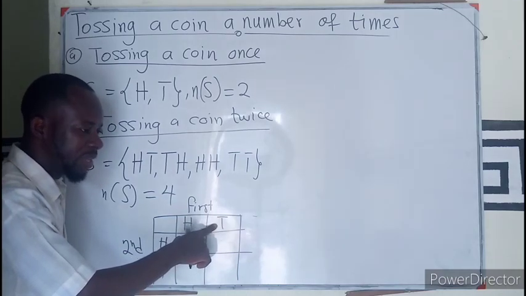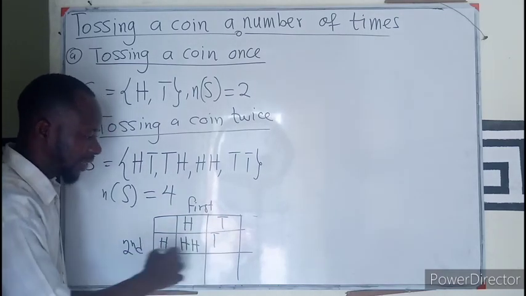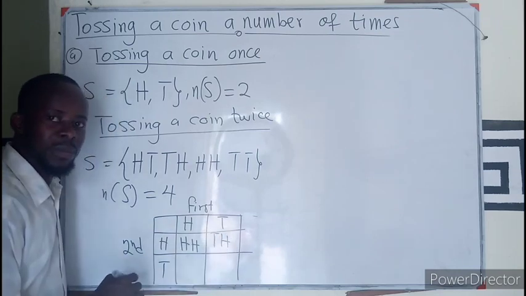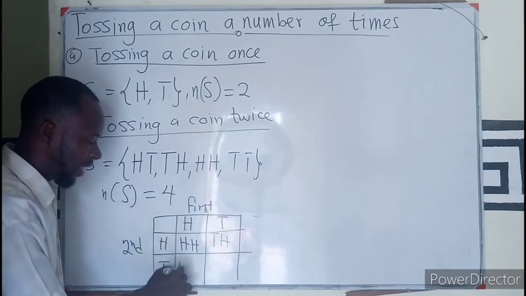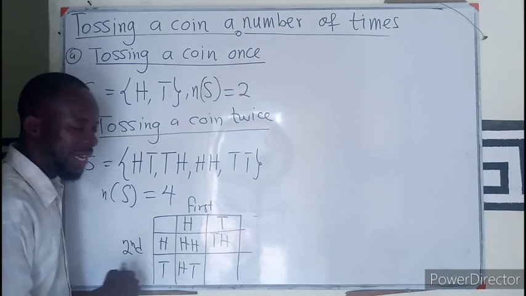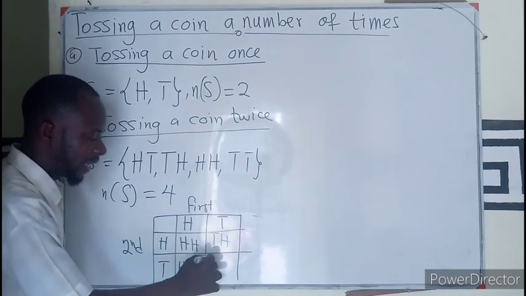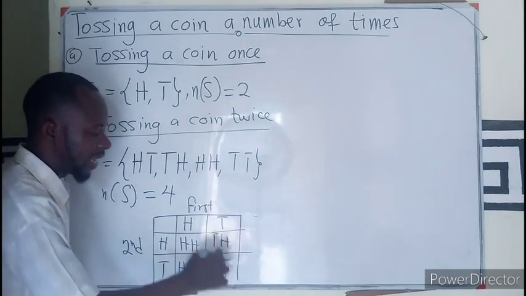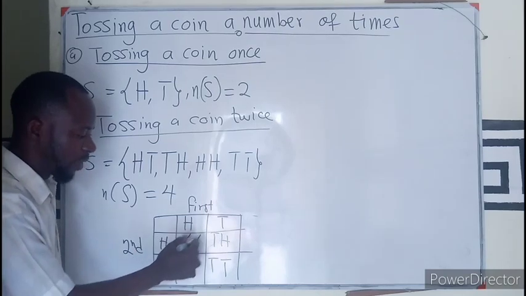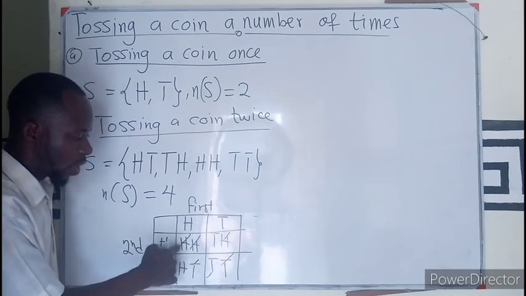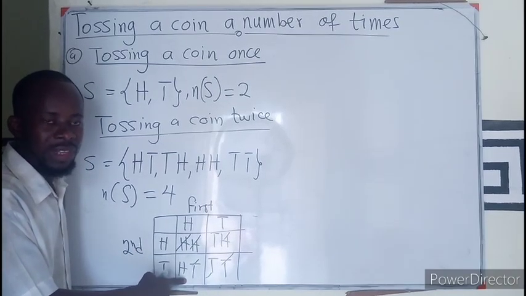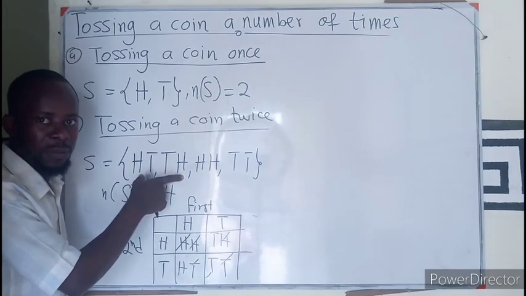The first could be a tail, and the second will be a head. Or we can have a head first, then a tail second. Then it could also be a tail first, then a tail second. So the sample space is 1, 2, 3, 4, four sample spaces as we have here.